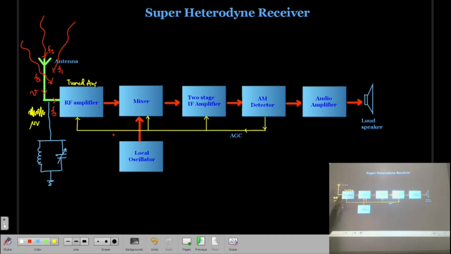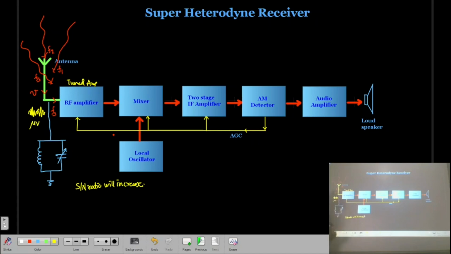So what is the advantage of this RF amplifier? That it is amplifying the signal. So what will happen? The signal to noise ratio is going to be improved. Signal to noise ratio will increase.